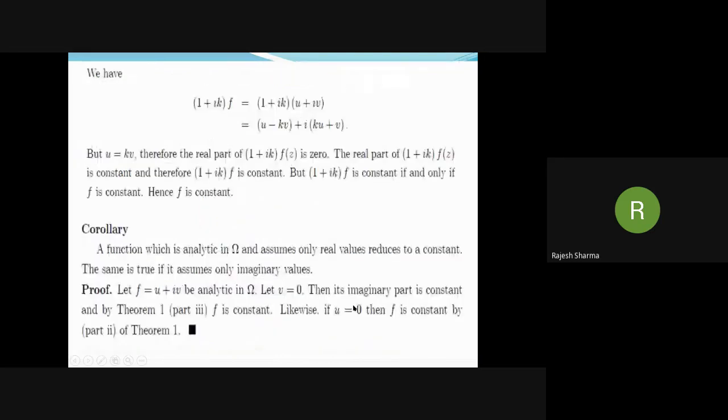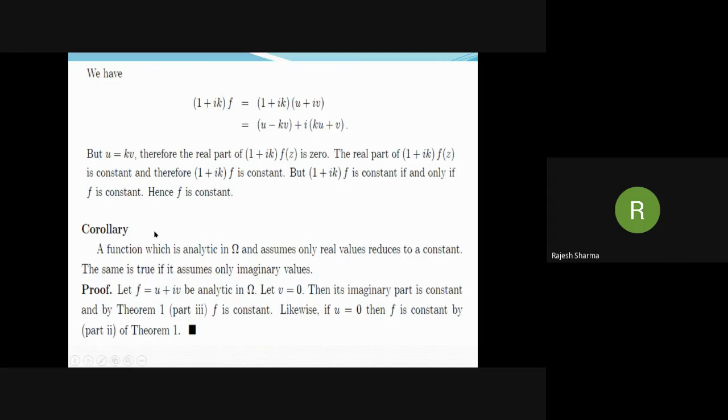Now we consider this function (1 plus ik) f, that is (1 plus ik)(u plus iv). Multiplying these two, we have u minus kv plus i(ku plus v). But we have u is equal to kv. So the real part of this function (1 plus ik) f is 0. That is constant. So this function must be constant. But this function being constant implies f is also constant. And hence f is constant.